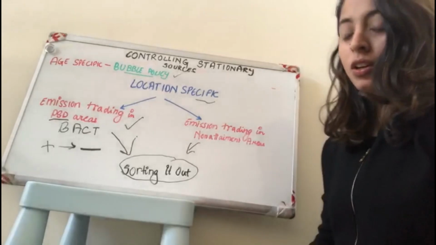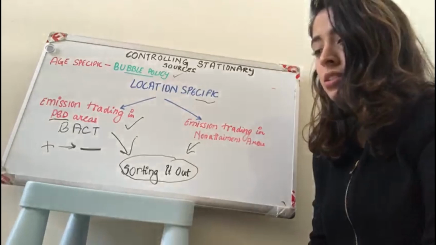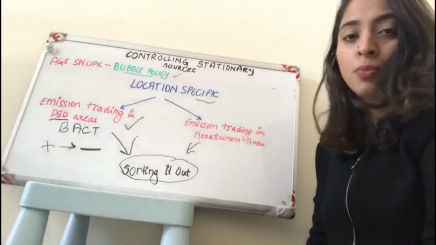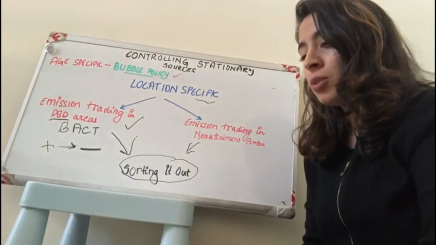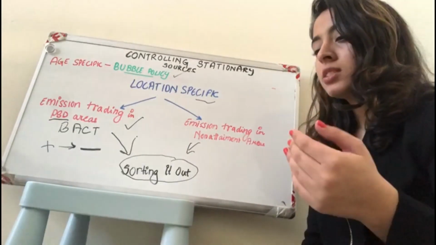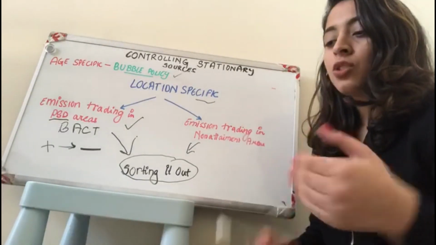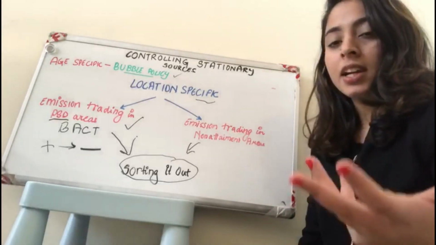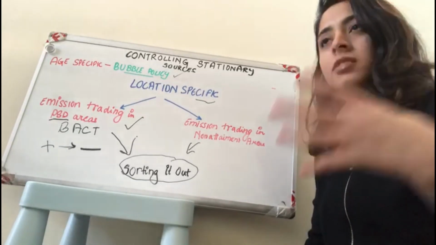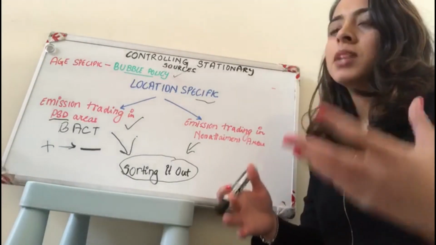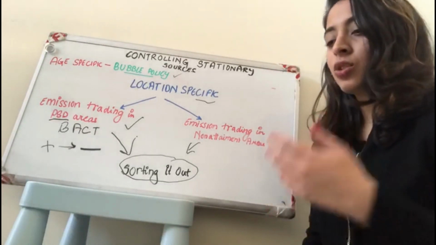Thank you. Okay guys, now continuing from what Anthony has told us, I'll be talking about the bubble policy that exists in the CAA. Now what is a bubble policy? Bubble policy is a policy that allows a plant to measure its emission as an average of all the emission points emanating from the plant. Now what is emission? Emission is something that is released from one thing, basically a pollutant released from one source.